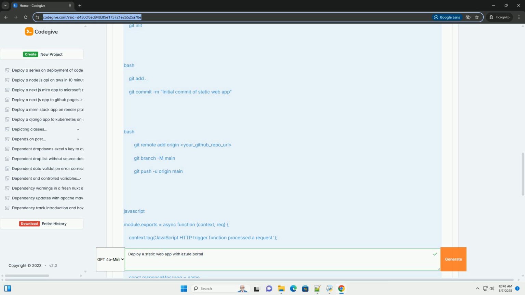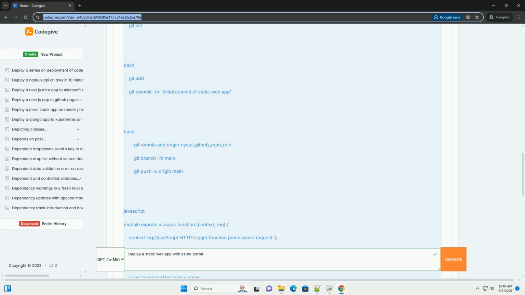Global distribution. Azure Static Web Apps automatically distributes your static content globally through Azure's Content Delivery Network, CDN, ensuring fast load times for users around the world. Free SSL certificates. Every static web app deployed with Azure Static Web Apps receives a free, automatically renewed SSL certificate, providing secure HTTPS access.